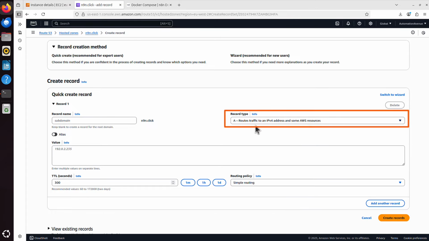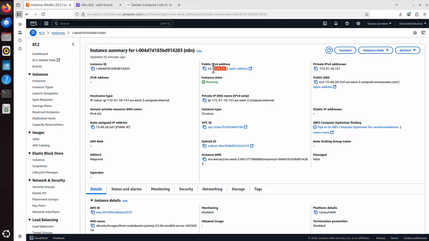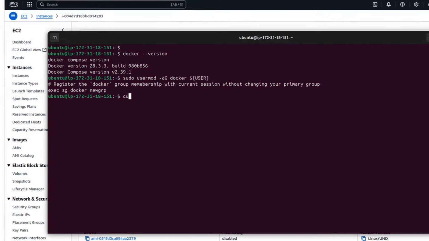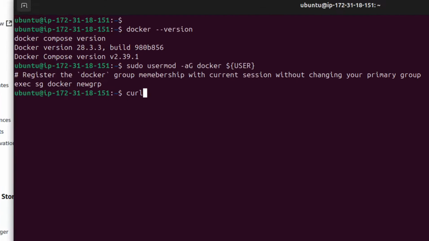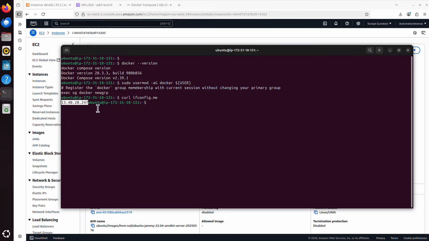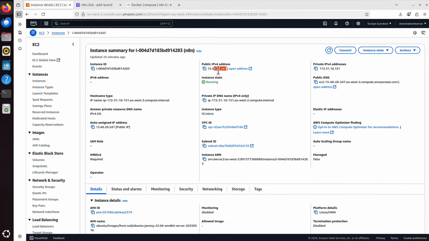So if I go back to my server, this is my public IP address. And by the way, if you go to the server itself, if you run curl ifconfig.me, that's basically the same information. That's your public IP address. I will copy it from here. It's .28.247. If I go here, .28.247. It's an alternative way of getting your public IP address.